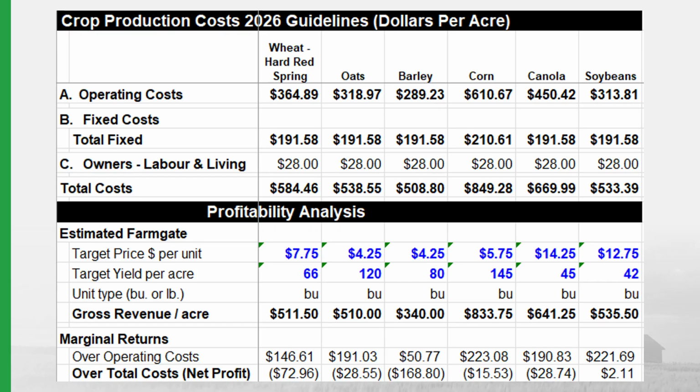As we can see at the bottom of the slide, marginal returns over total costs or net profit are projected to be largely negative for many crops shown. These calculations consider a fully costed cost of production. When I say fully costed, I mean fixed costs and the owner's withdrawals are also taken out of this, which, as we can see here, is over $200 per acre.